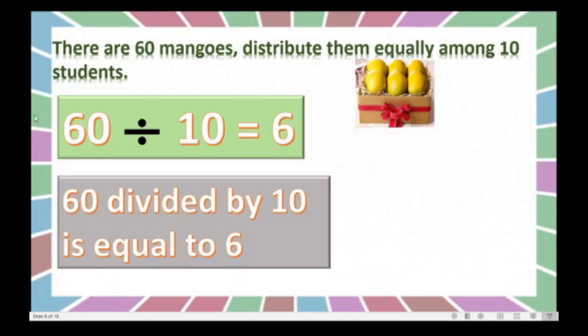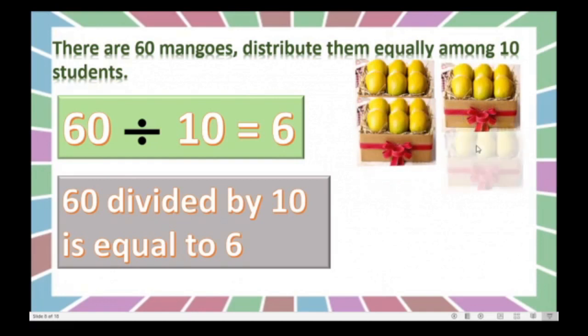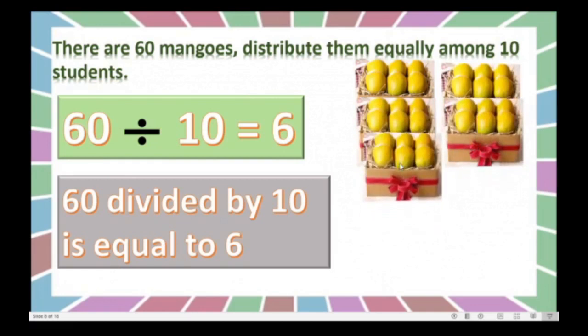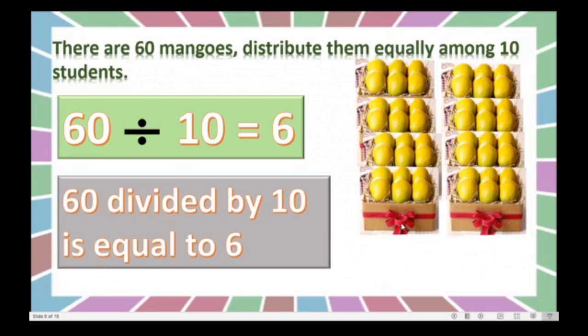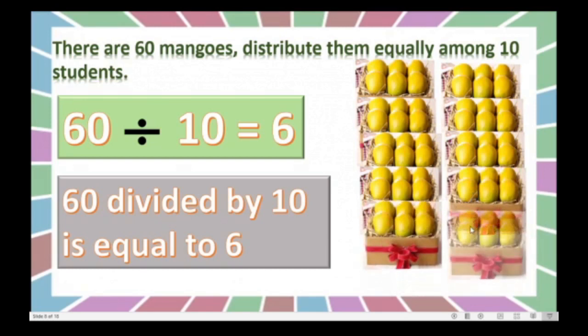By this solution we got the answer that each child will get, or each student will get 6 mango pack. A pack of 6 mangoes. See, this is for first student, second, this is for third, this is for fourth student, fifth, sixth, seventh, eighth, ninth and 10th. Yes, you know that there are 10 students and 60 mangoes. So each child got 6 mangoes. Got this? Very good.